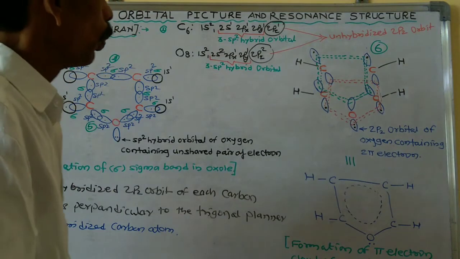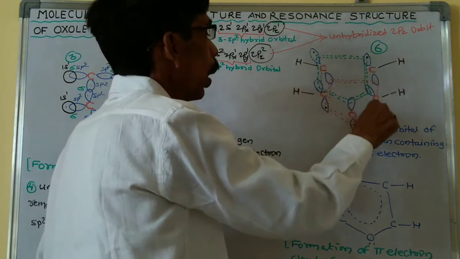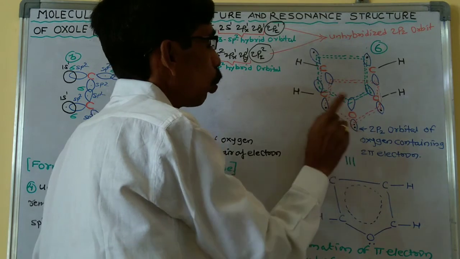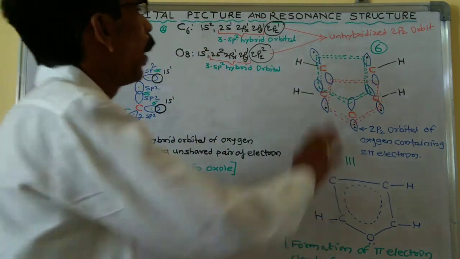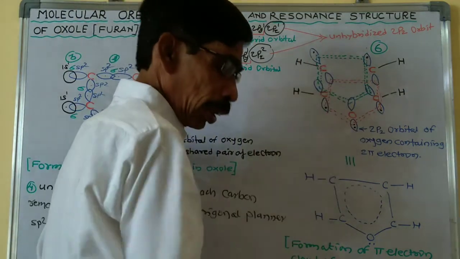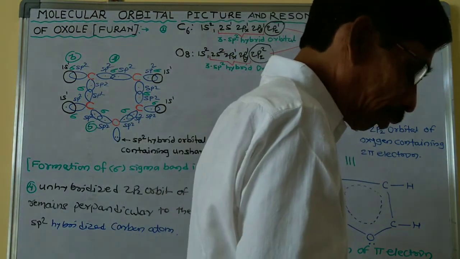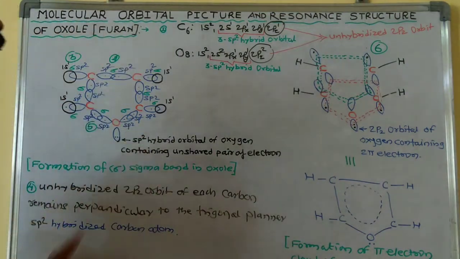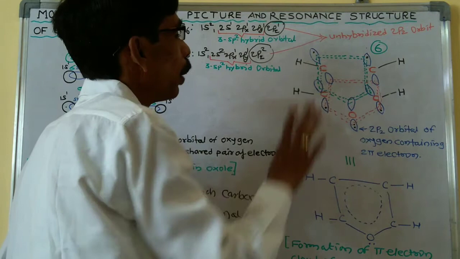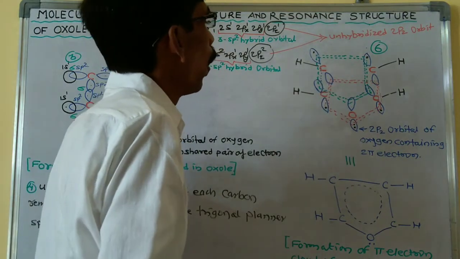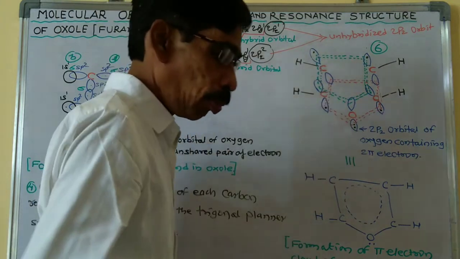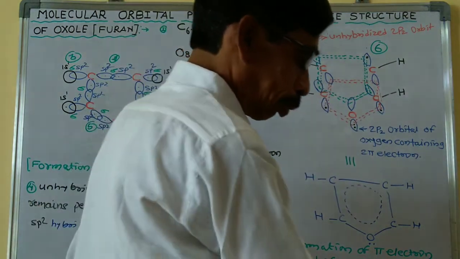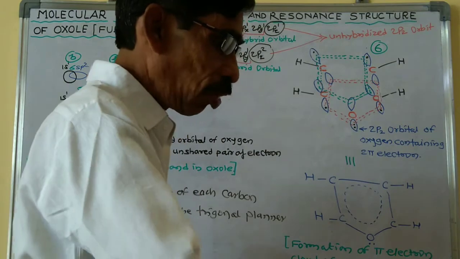Therefore these 4 electrons of the carbon atoms and 2 electrons of the oxygen atom, a total of 6 electrons, complete the aromatic sextet in furan.